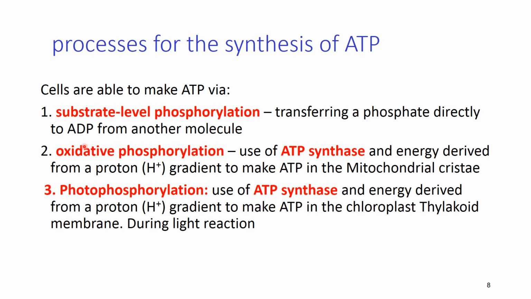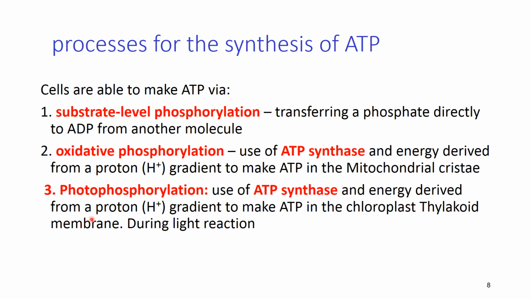This process takes place in the mitochondrial cristae, in which, in the electron transport chain, electrons are moved from one carrier to the other and form a proton gradient, and that gradient then operates the ATP synthetase and ATP is synthesized. In this way, this type of phosphorylation is called oxidative phosphorylation.